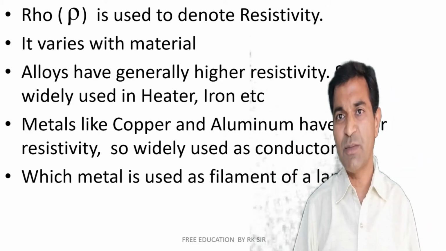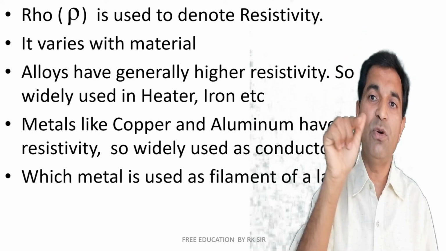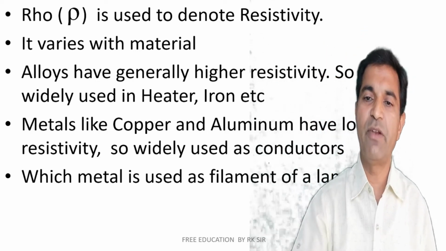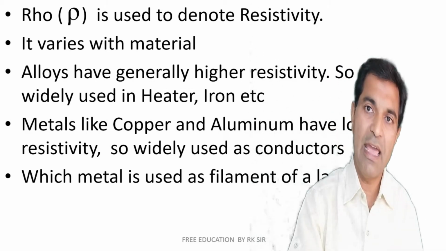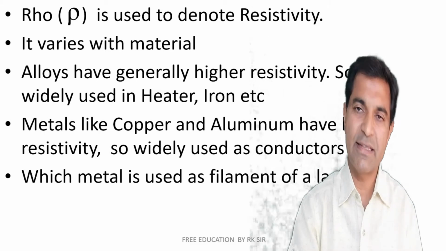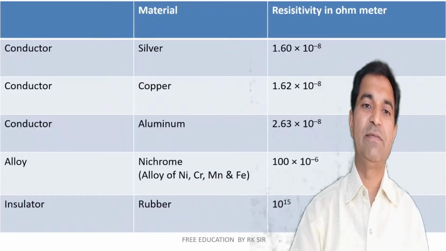Which metal is used as the filament of a lamp? It's tungsten, W. W is derived from Wolfram, a German word, right? So tungsten, W, is used as the filament of a lamp, since it has a little higher resistance and a higher melting point, so it is used because it has higher resistivity.